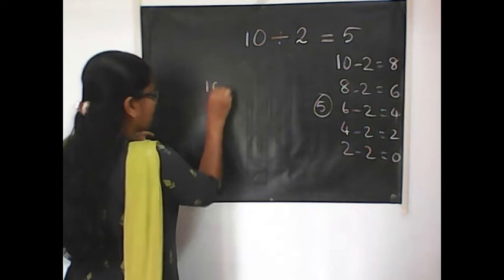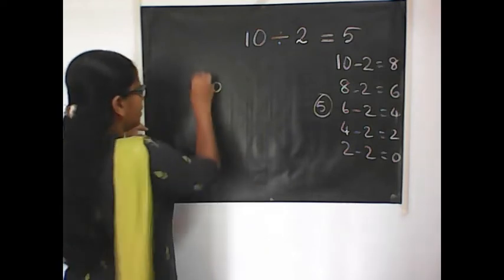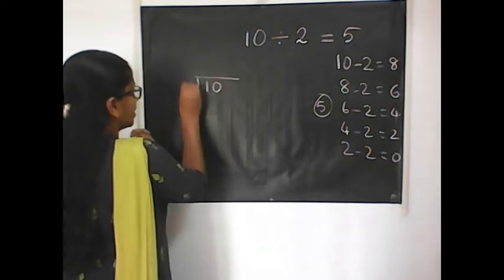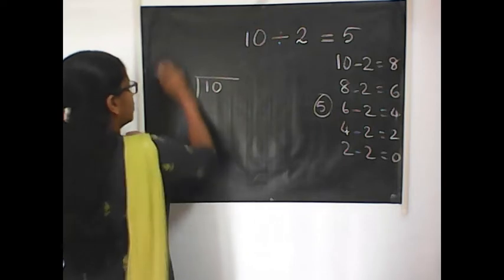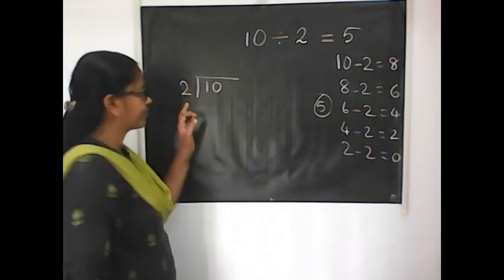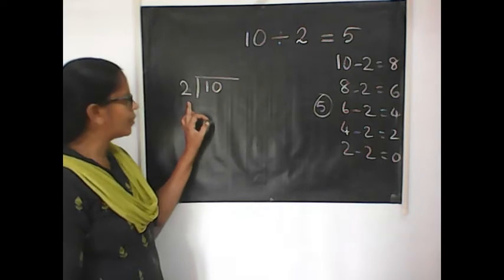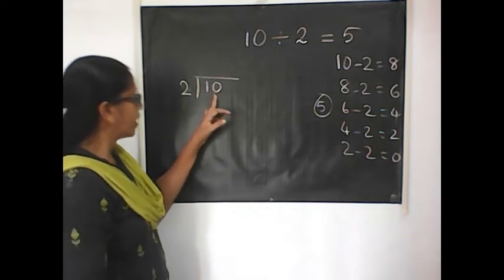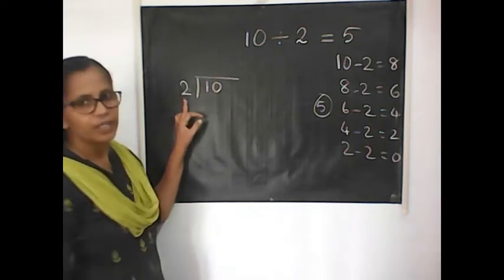Write the 10 as it is. Then write a box like this and write 5 outside. Okay, this is the way to do division. That is 10 divided by 2.